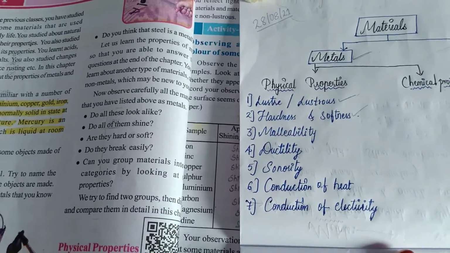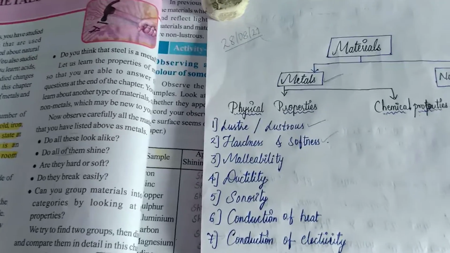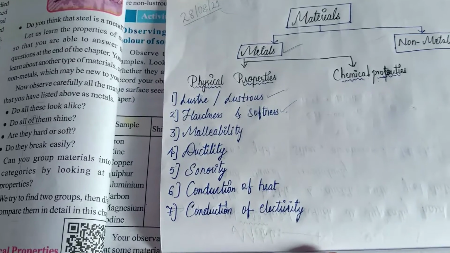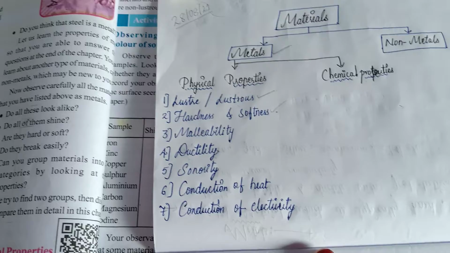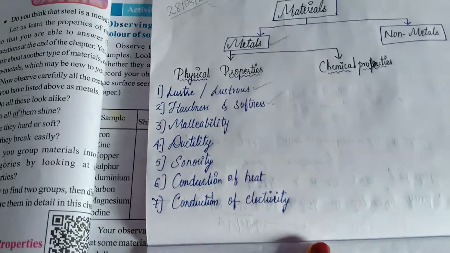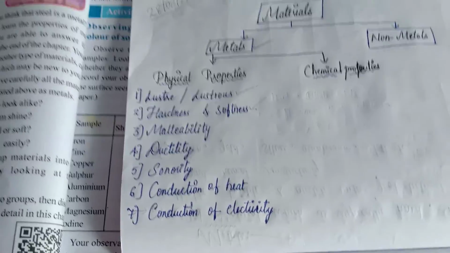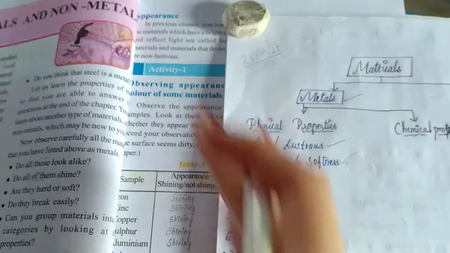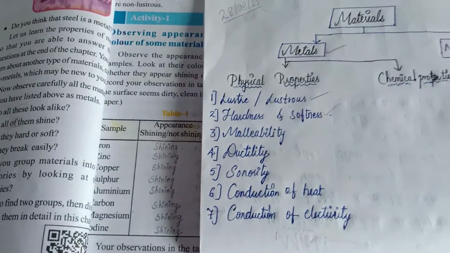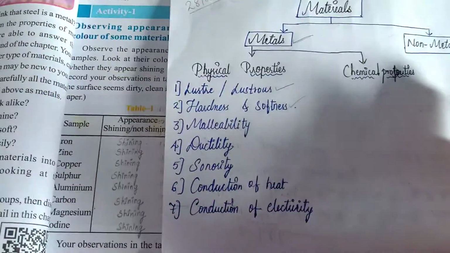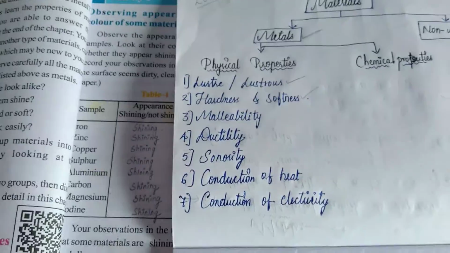So students, as we are doing our chapter 4, that is metals and non-metals. Under that, if the given substances are metals and non-metals, how are we going to find out? As I said in our last class, depending upon the physical properties and the chemical properties, we can distinguish metals from non-metals.